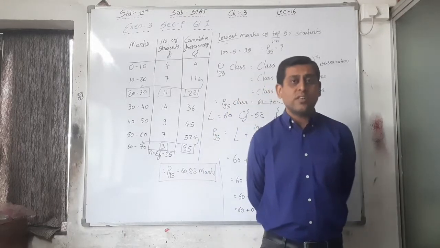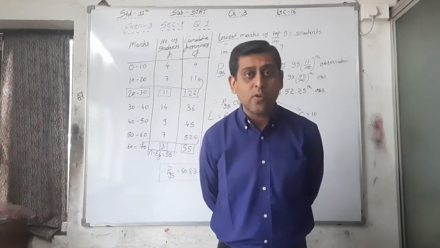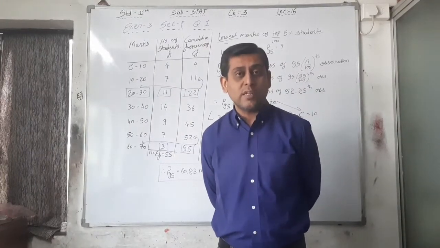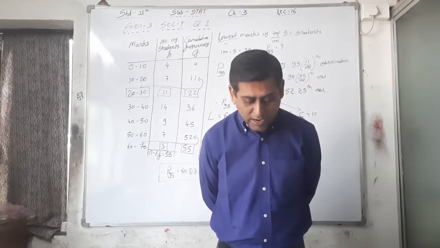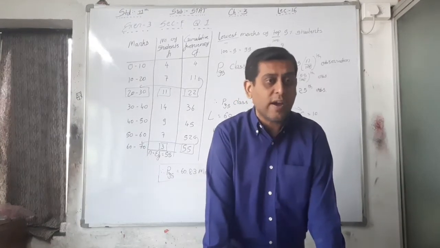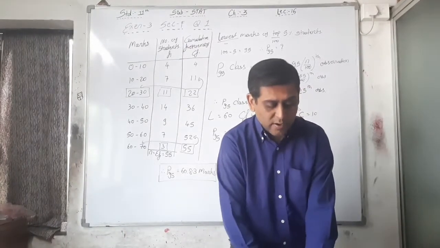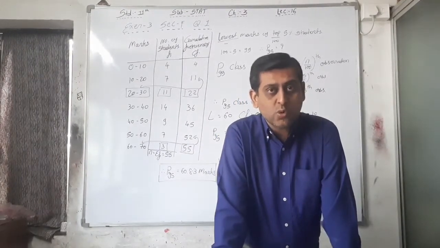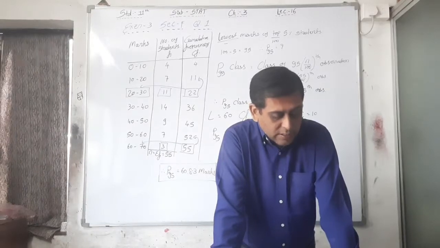You have to find out the first data median, that is company X's median. After finding the cumulative frequency, you have to find the median from that. Then find the cumulative frequency of company Y and find the median from that. And you have to say which company can be said to have higher sales. Whatever the higher answer is between company X's median and company Y's median, you have to write that that company will sell higher or that company is good, right? So the seventh question is over here.